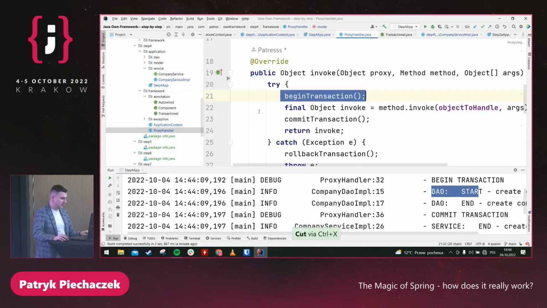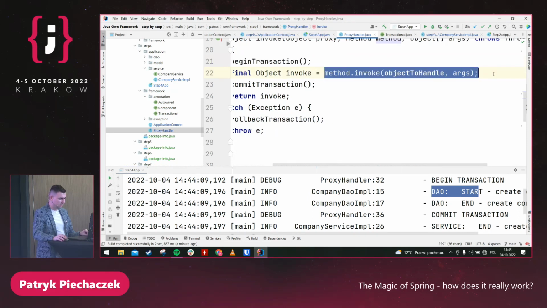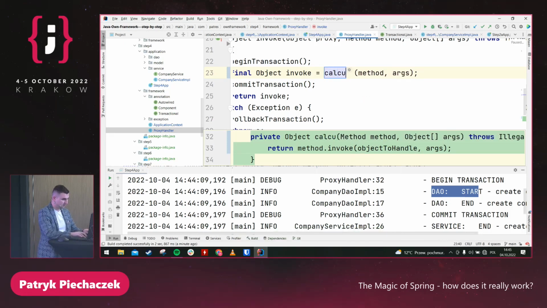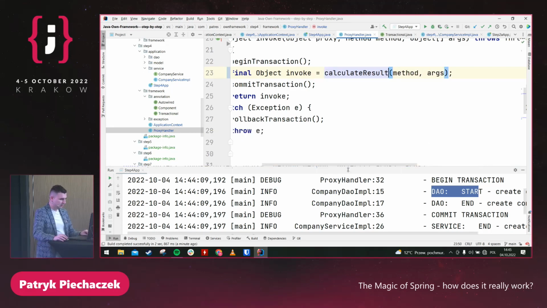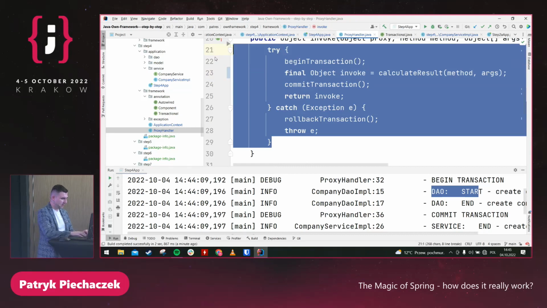And in my proxy handler, I can refactor this code a little. Method invoke, let me create something like calculate the result. Okay. And everything is handled in transactions, so maybe I can also extract this part.